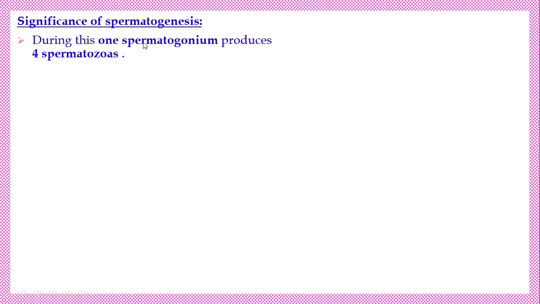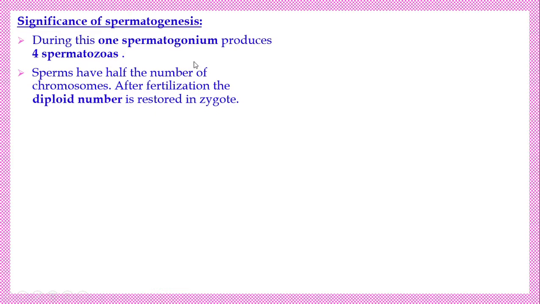Now, the significance of spermatogenesis. What is its important role? During this, one spermatogonium produces 4 spermatids, and 4 spermatozoa are formed. Sperms have half the number of chromosomes. By this, the diploid number of chromosomes can be maintained, and the particular chromosome number of the species can be maintained. By meiosis during spermatogenesis, haploid sperms are formed. Likewise, in the female, a haploid ovum is produced. So by the union of the haploid sperm and haploid ovum, a diploid zygote forms, so the individual gets the diploid condition.